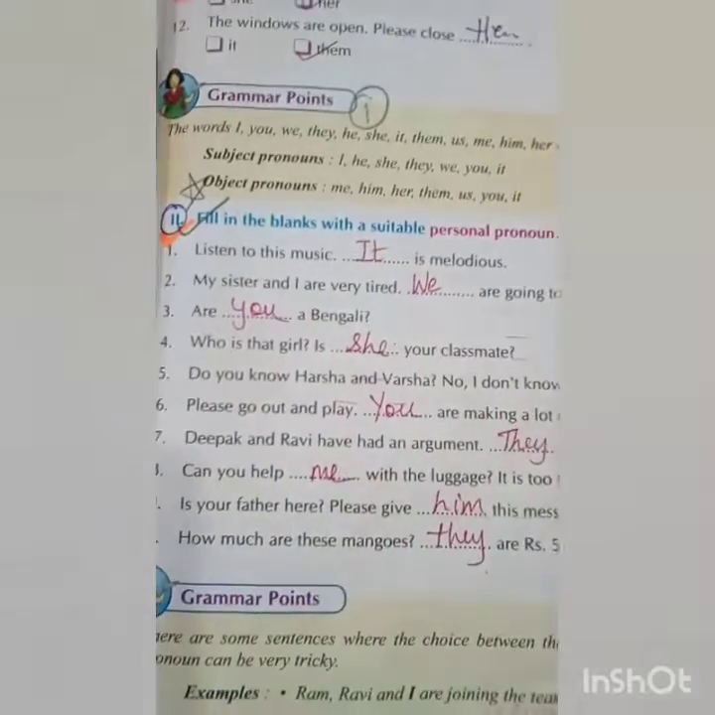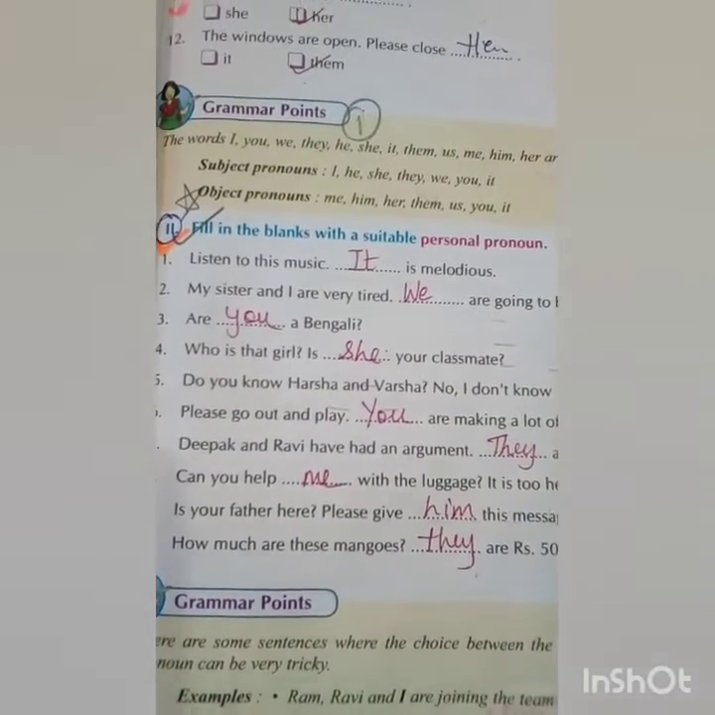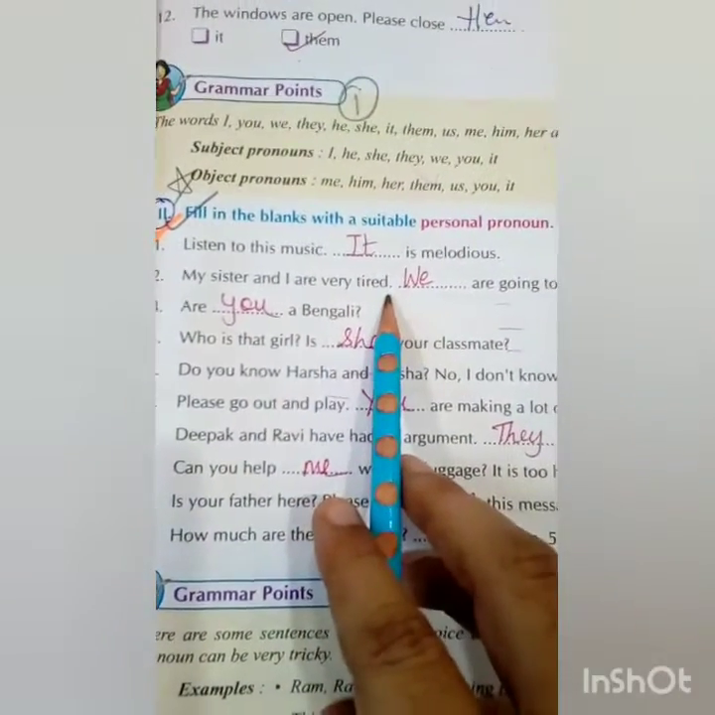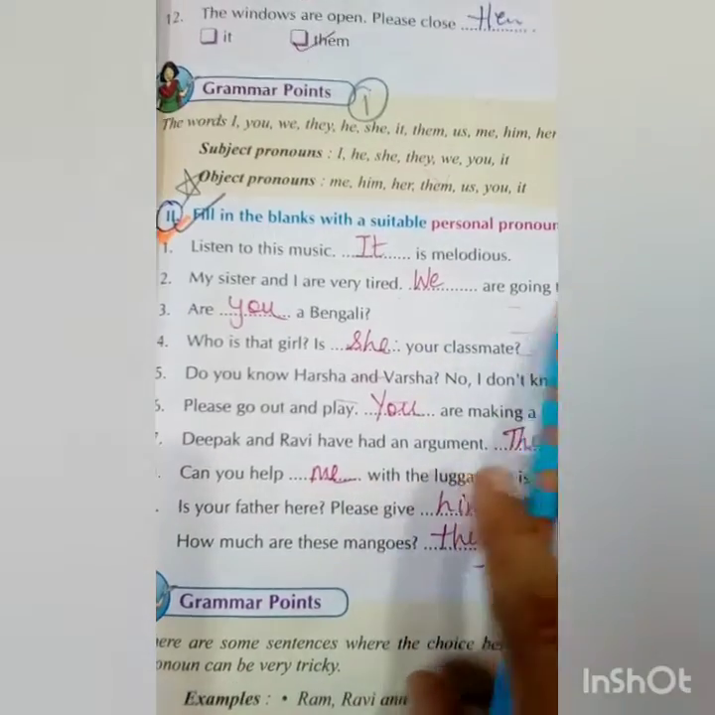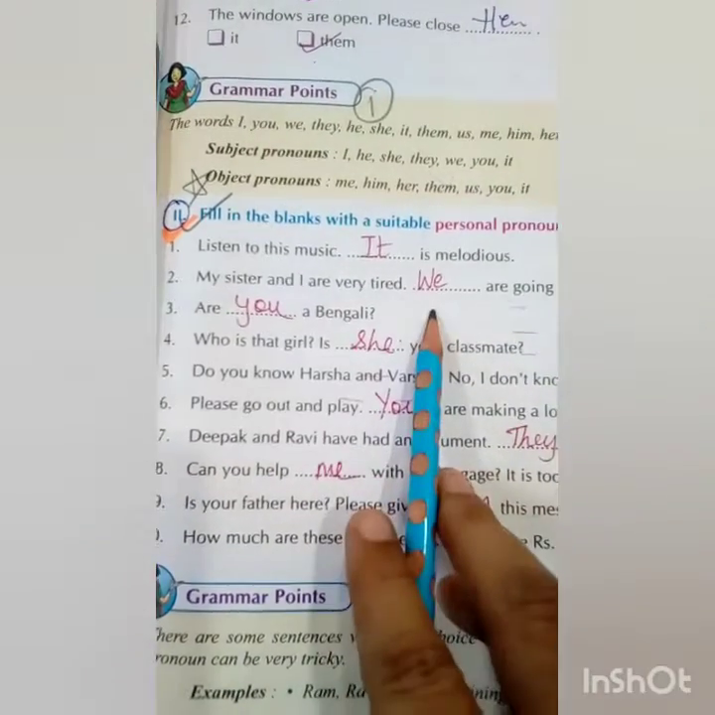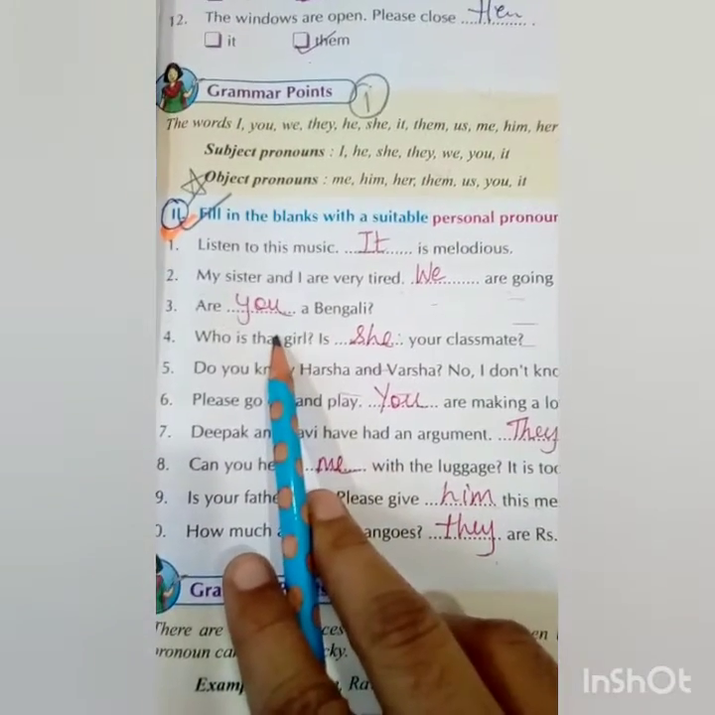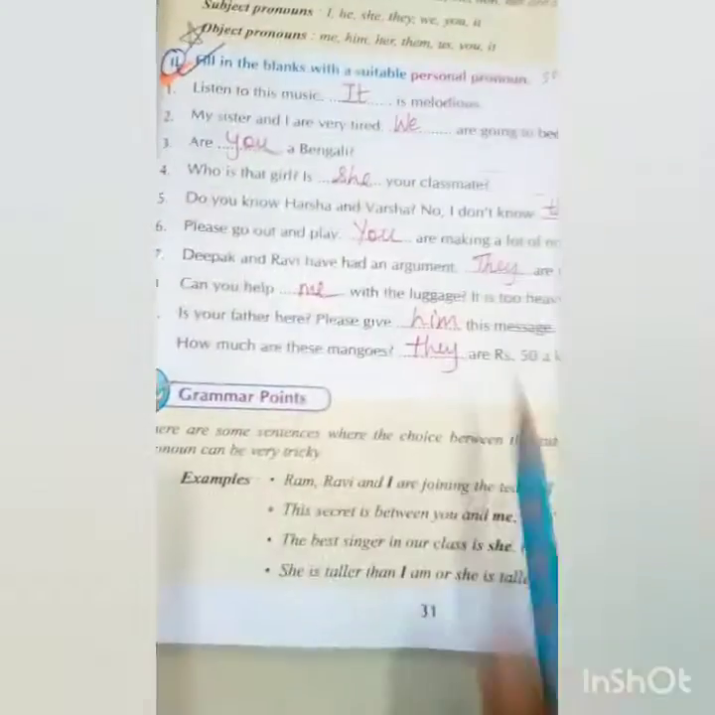Listen to this music, it is melodious. It is a personal pronoun. My sister and I are very tired. We are going to bed. Personal pronoun, we. Are you a Bengali? You, personal pronoun. Now next.